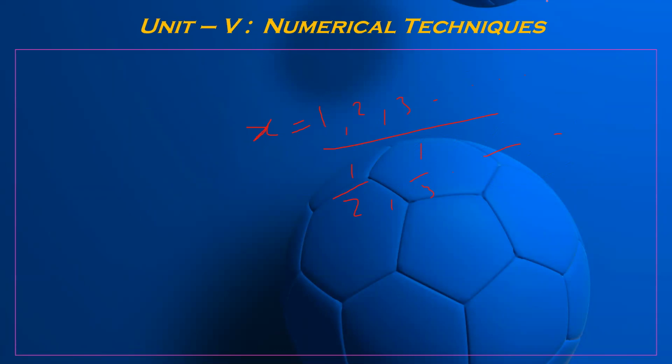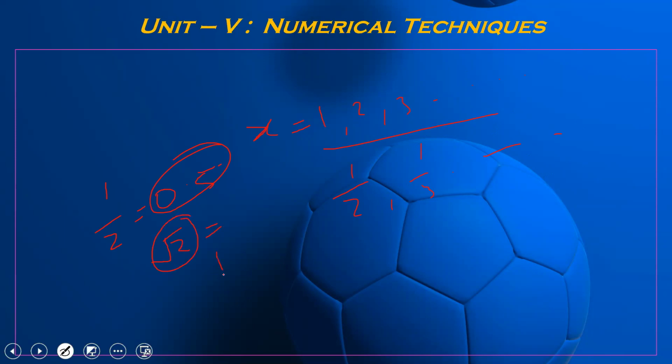Suppose we have values in the form of rational numbers. Rational number means which is terminating. Suppose 1 upon 2 is a rational number, so the value of 1 upon 2 is 0.5. We can write its answer as 0.5. But it is not possible every time that we will get a rational root. We also get irrational roots, suppose root 2 or root 3 like that.